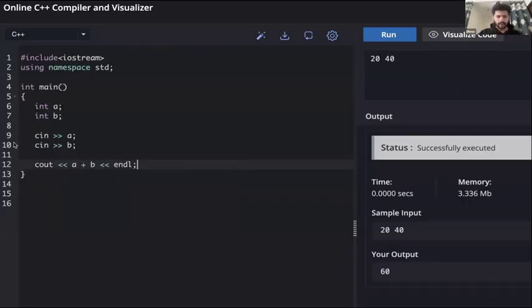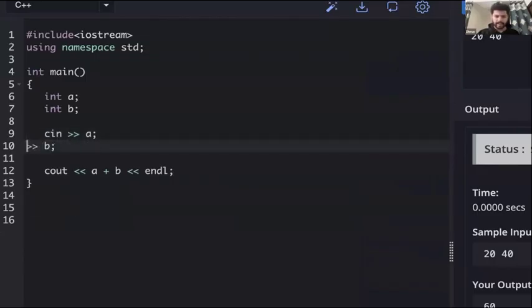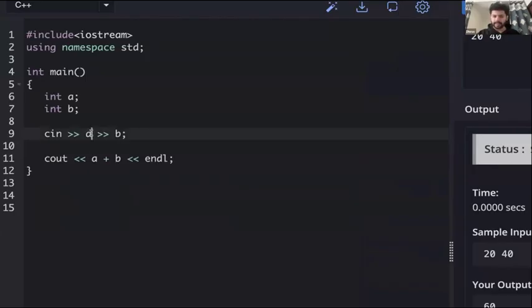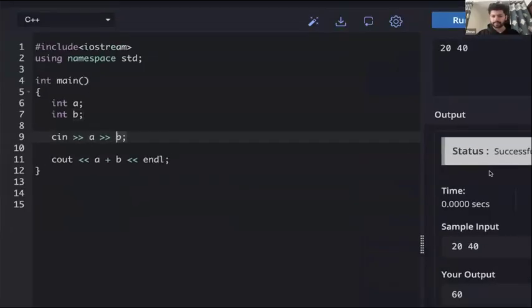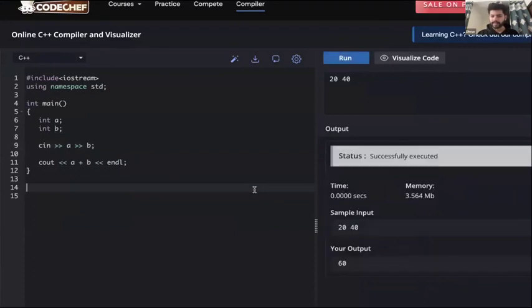Now I've written this cin on two different lines. Again, I can combine these two cin statements in a single one, like cout. I can remove cin like this and put it like this. Let it first take A, then take B. I hope it's clear now why we are using cin and how we are using it.